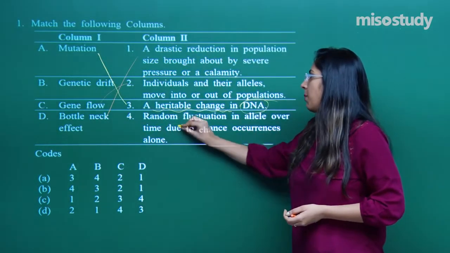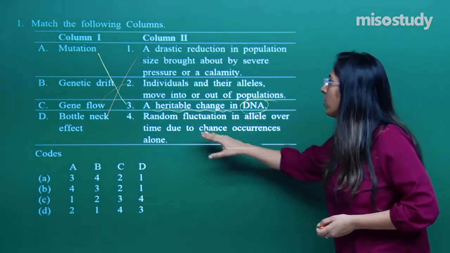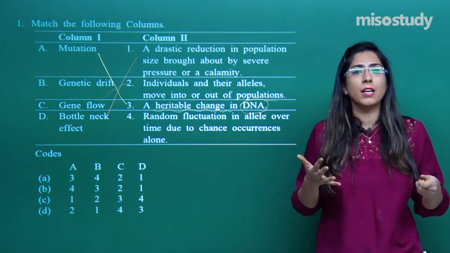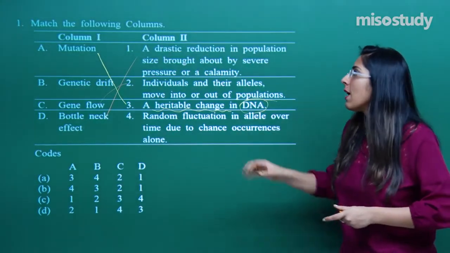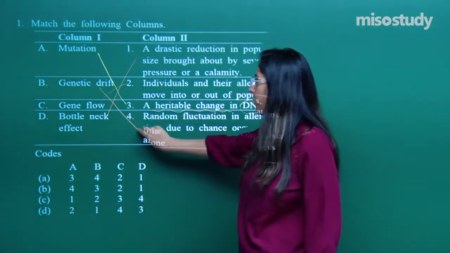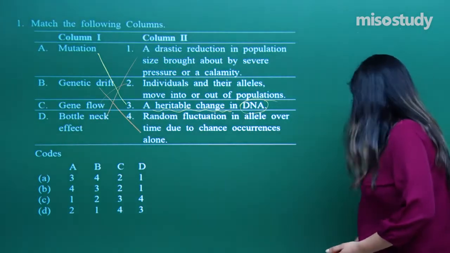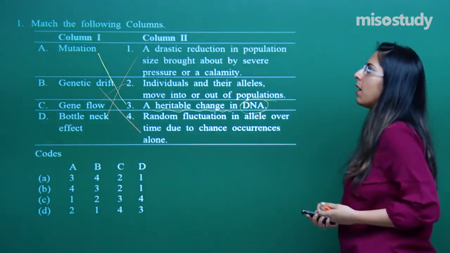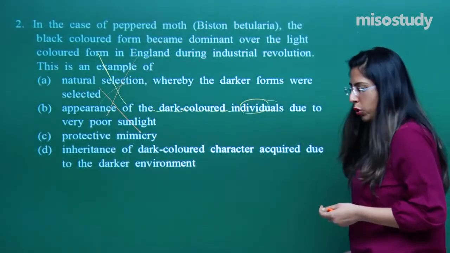Let's talk about the fourth option, which indicates random fluctuation in allele frequency over time due to chance occurrence alone. Random fluctuation is occurring, a sudden change is occurring, and this sudden change occurs in a small population. The correct option for option number 4 in column 2 is B, genetic drift. Right? The rest you can match from the options given below. So we have made the matches between column 1 and column 2. Let's talk about question number 2.